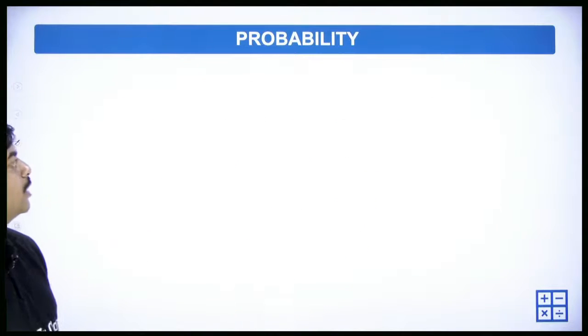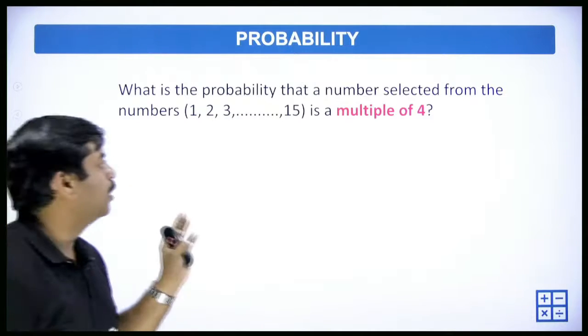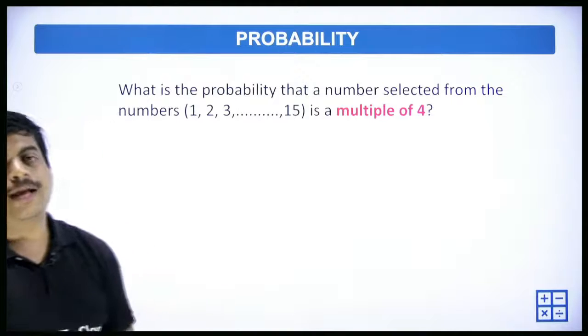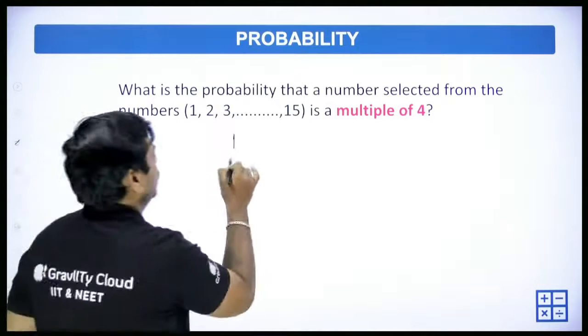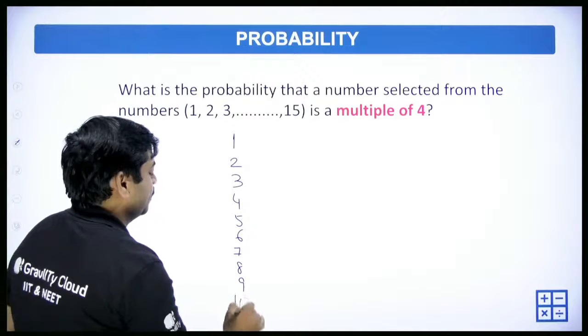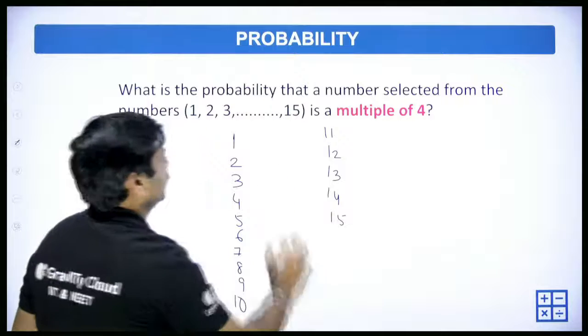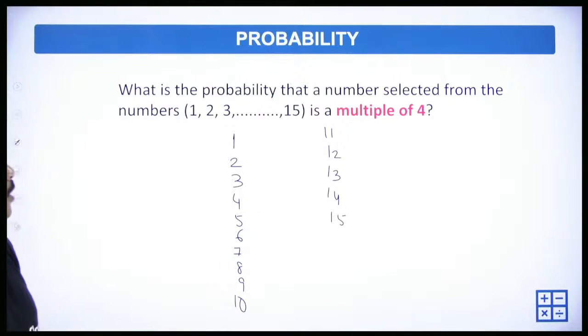Right. Next question. What is the probability that a number selected from the numbers 1, 2, 3, 4, and so on up to 15 is a multiple of 4? Let me write all the numbers: 1, 2, 3, 4, 5, 6, 7, 8, 9, 10, 11, 12, 13, 14, 15. So what is the probability that a number selected from these numbers is a multiple of 4?